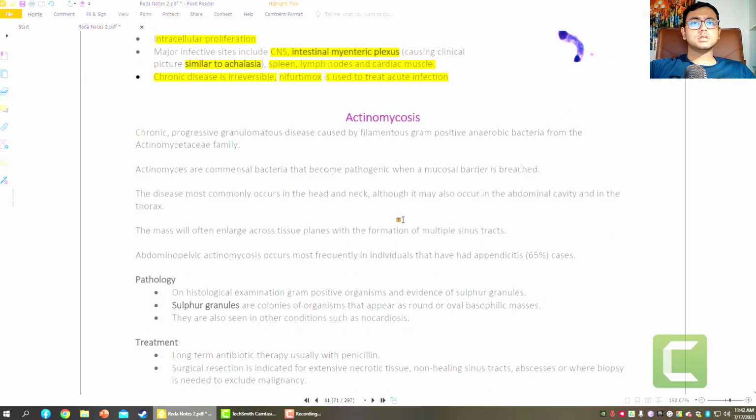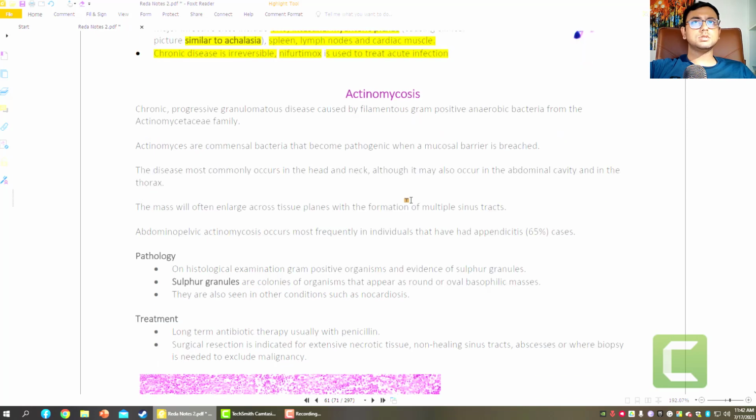Now actinomycosis is one of the important infections, which is more common in Africa. In that case, multiple sinuses occur with granulomatous infection. It is a chronic and progressive granulomatous disease caused by filamentous gram-positive anaerobic bacteria from the Actinomycetaceae family. Actinomyces are commensal bacteria that become pathogenic when the mucosal barrier is breached. It is also called Madura foot. In the case of the leg or foot muscles, it is called Madura foot, which also occurs due to actinomycosis.